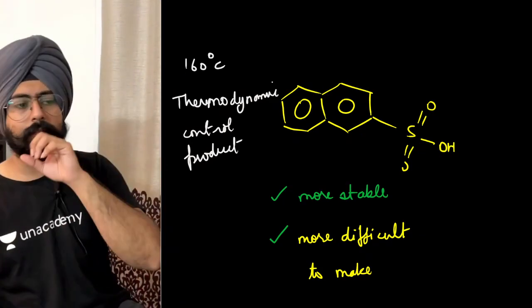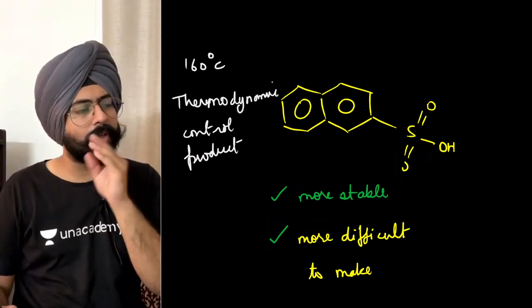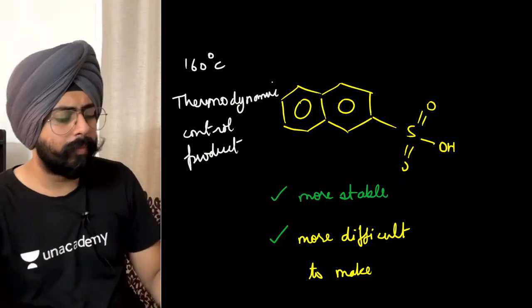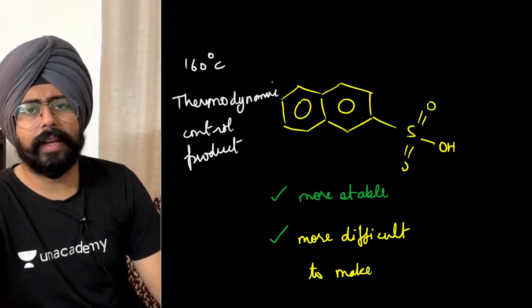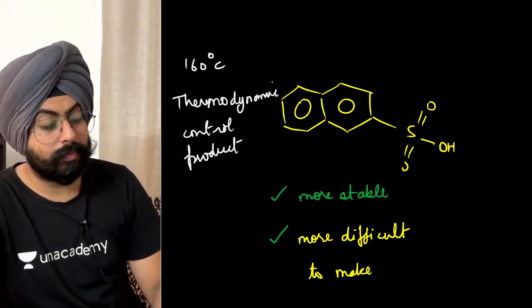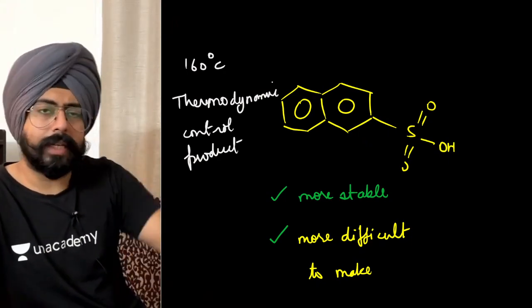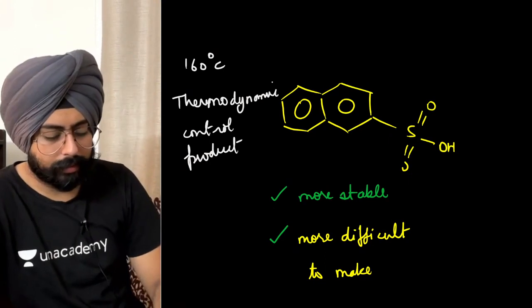There will be one more case when you would be trying to substitute, I think, a bromine onto an alkene, which is a conjugated alkene. So wahan pe bhi there is a case of kinetic versus thermodynamic product. It's there in alkyl halides chapter. We'll do that later. Okay.